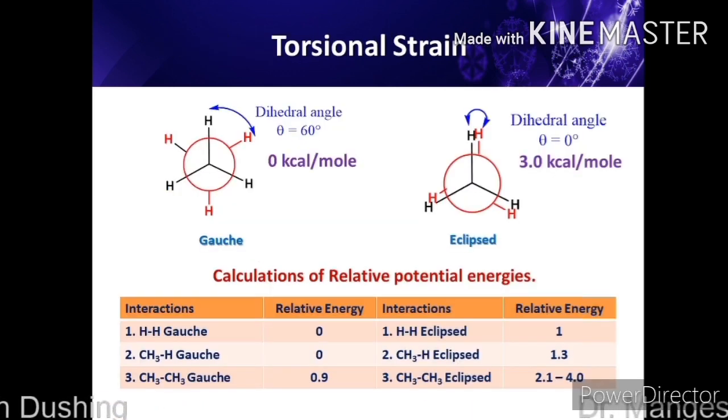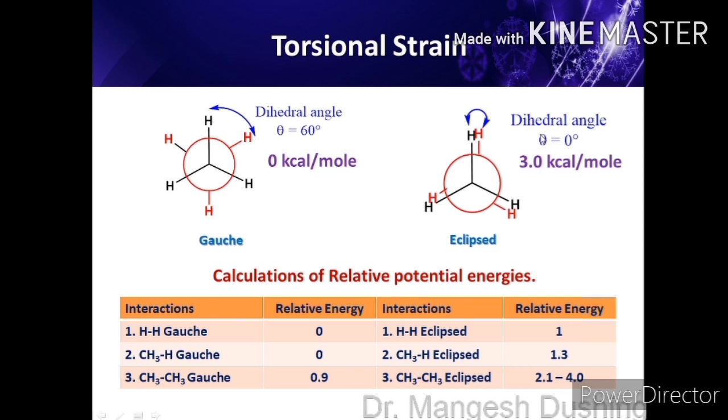Now we'll go into more details of the torsional strain. This is the eclipsed conformation we just saw. This hydrogen and this hydrogen are parallel, so the dihedral angle is 0. Similarly, these hydrogens are also parallel, and these hydrogens are also parallel. So this is called the eclipsed conformation.